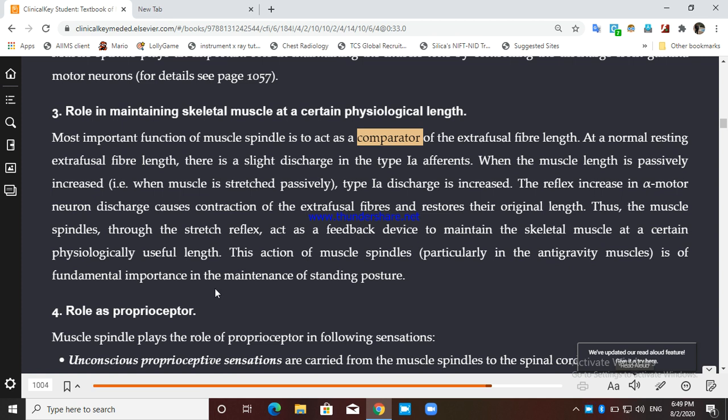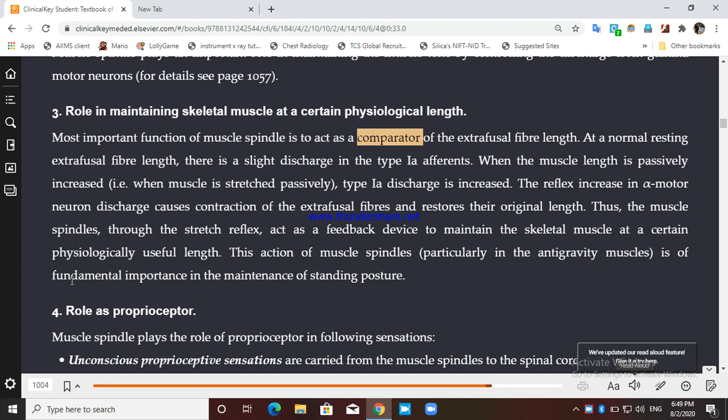Thus, the muscle spindle, through the stretch reflex, as we talked about. Okay, there is a stretch, then discharge increases in 1A, it will go to the spinal cord, then the alpha motor neuron, and then there is a contraction of the extrafusal muscle. So this is a part of the stretch reflex.